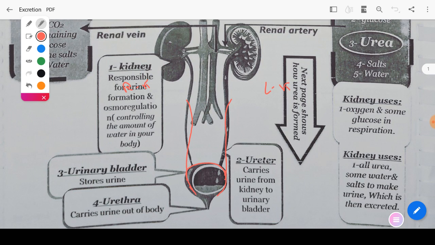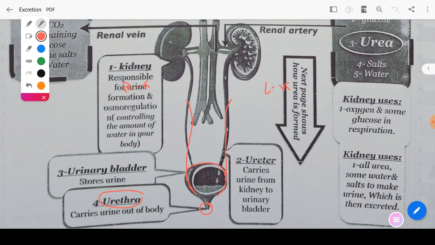In this urinary bladder, the urine is stored until the body gets rid of it. The last part is the urethra, a path at the end of the urinary bladder that carries urine out of the body.